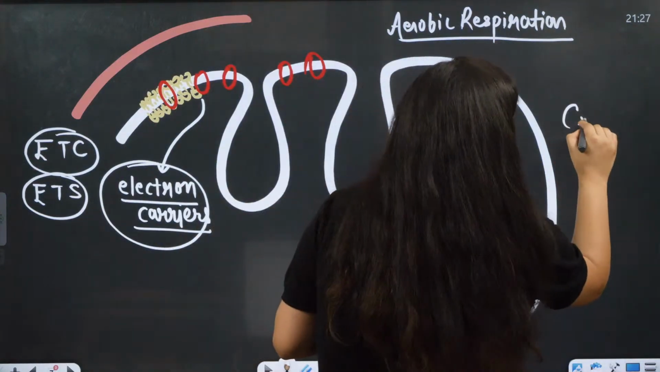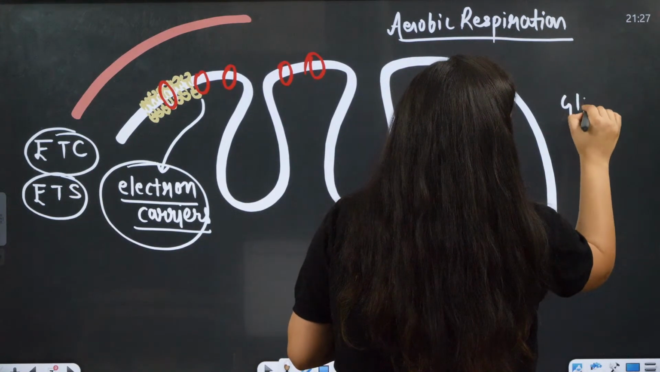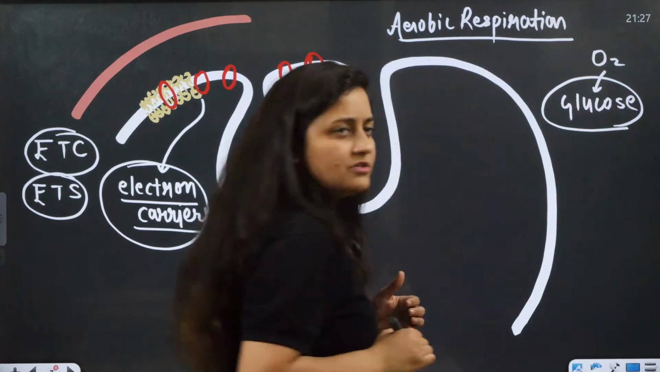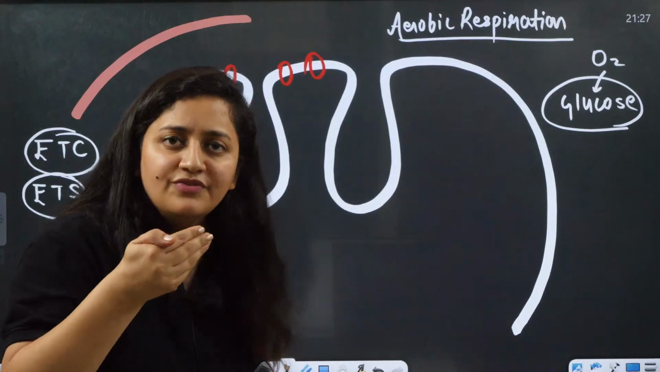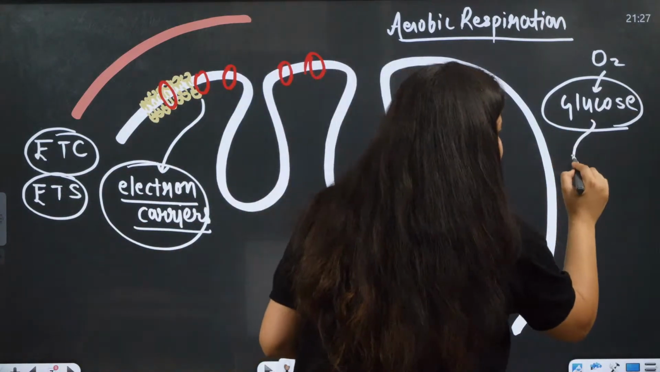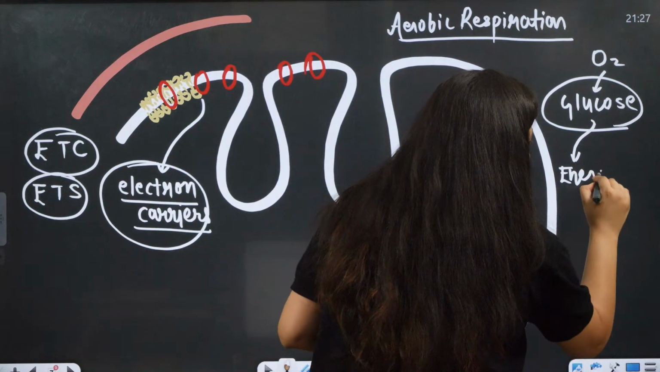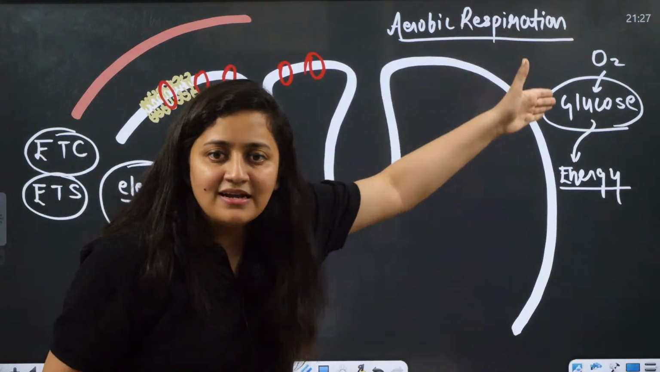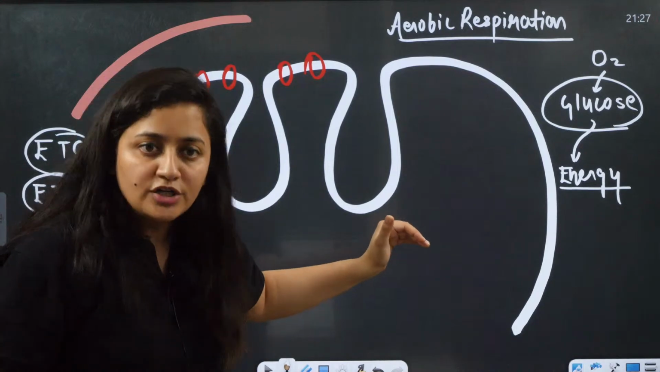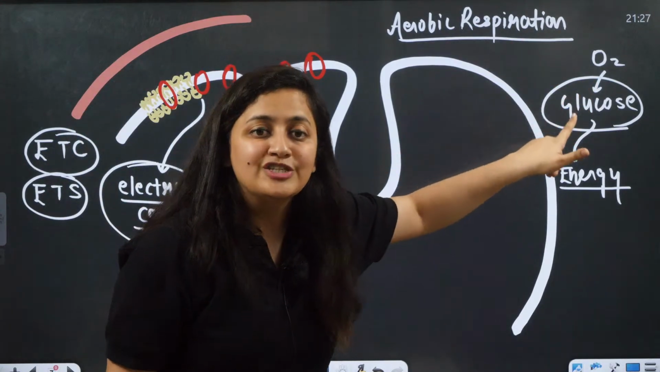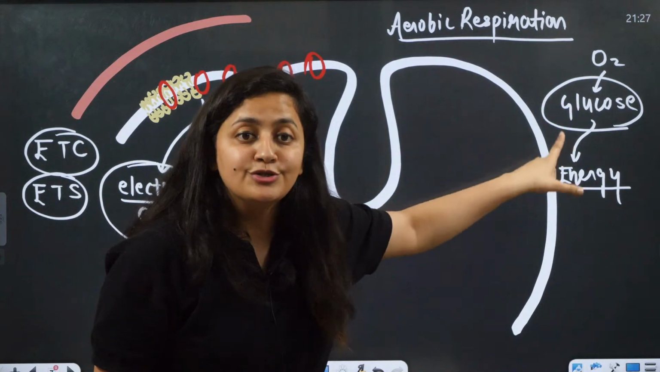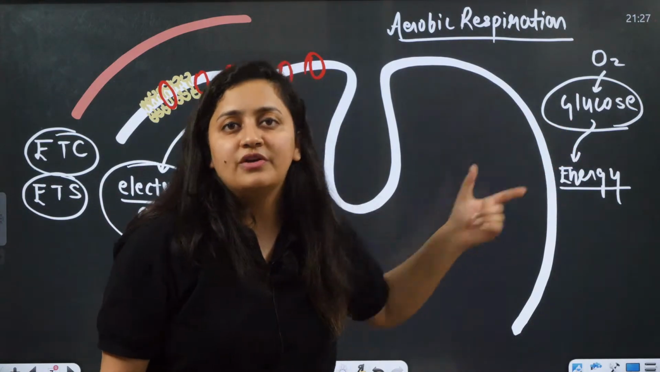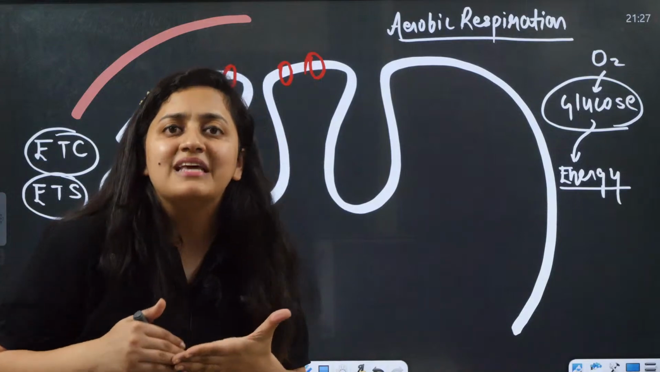So what is going to happen? The carbohydrate, the glucose, will be oxidized in the presence of oxygen, of course, and the energy will be released. Oxygen is going to oxidize the glucose, and the energy will be released. There are different steps for that.